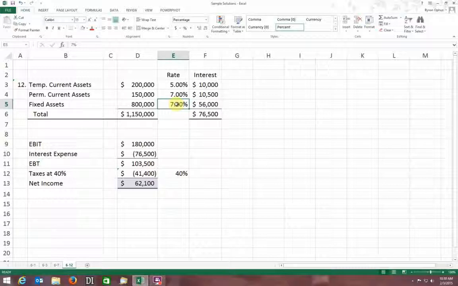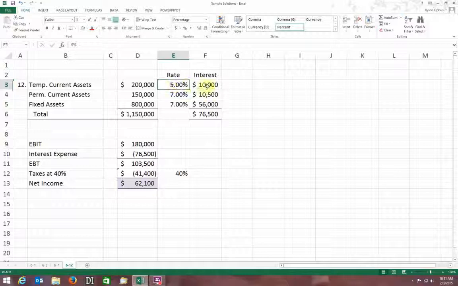Back in the 80s, or maybe even early 90s, rates were nice and high, but in today's day and age, probably a short-term loan, I've put it in as 5%. More long-term loans, and we use long-term financing even for these permanent current assets, I put it at 7%. And I just kind of made those numbers up. I didn't call my local bank or anything.